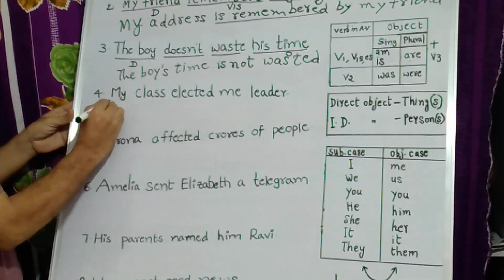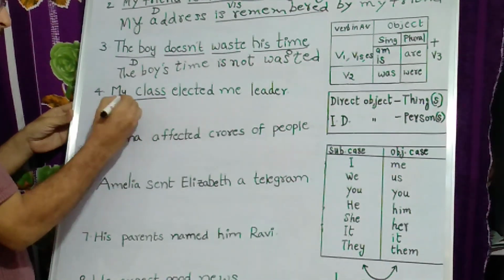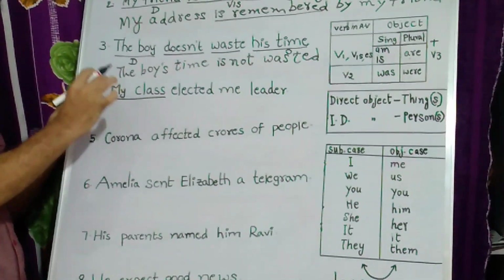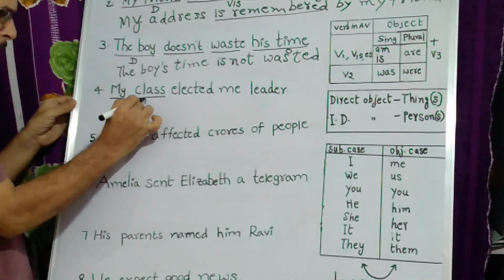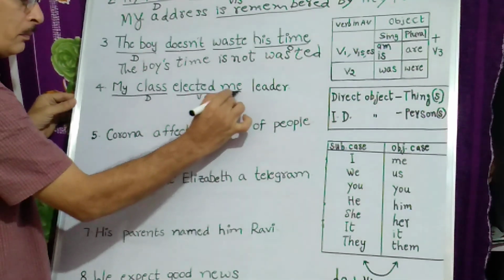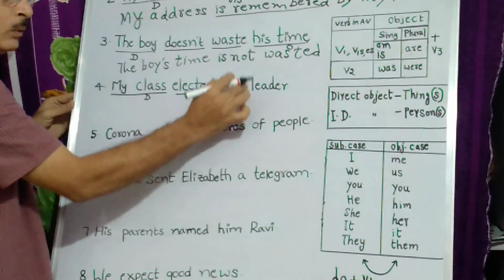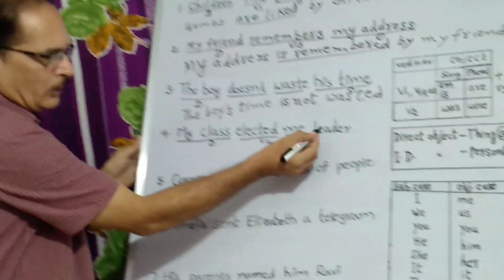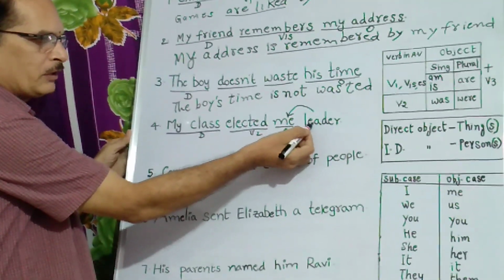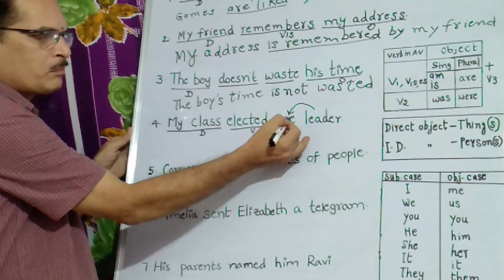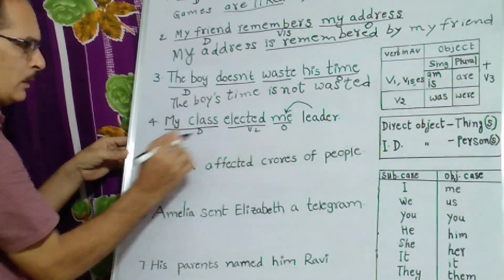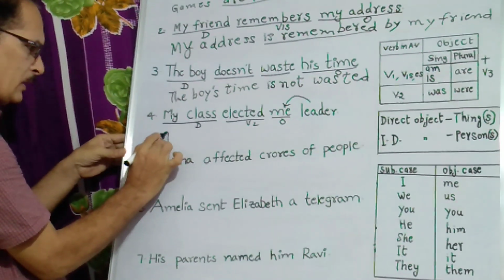Now, my class is the subject here. My class means it's not the room actually. It refers to the children in that particular class. So the doer elected, V2. Elected whom? Me. Elected me how? Leader. So this word leader qualifies the object. If a word qualifies the object, it is known as object complement. Leader is the object complement. So the class elected whom? Me. Me becomes the subjective case I.